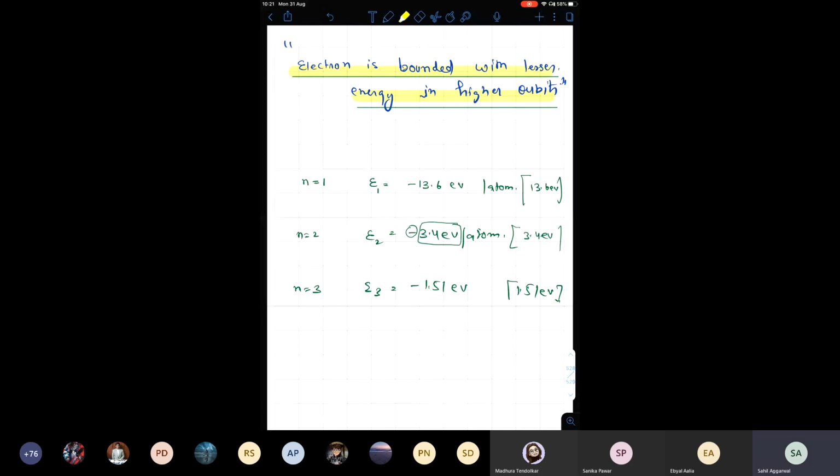So the negative sign says that the electron is bound to the nucleus with that particular amount of energy. When do you think the electron will become free, Madhura?